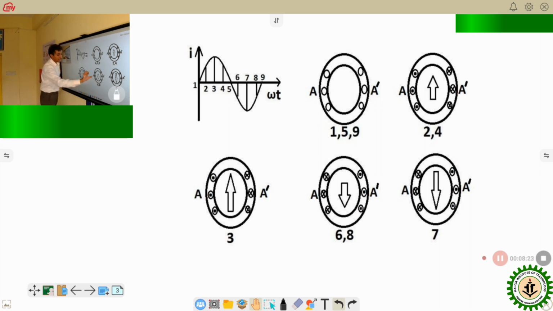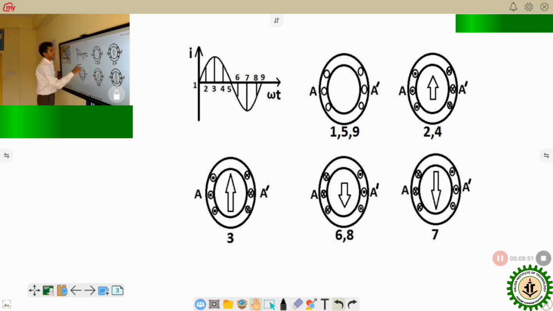Now as you can see, we will apply the right hand thumb rule. The thumb will point toward the direction of current, inward current, and the magnetic field will be downward. Here the current will be outward, again the magnetic field is downward. So now the magnetic field will be downward. The magnitude of the downward magnetic field will be some intermediate value.